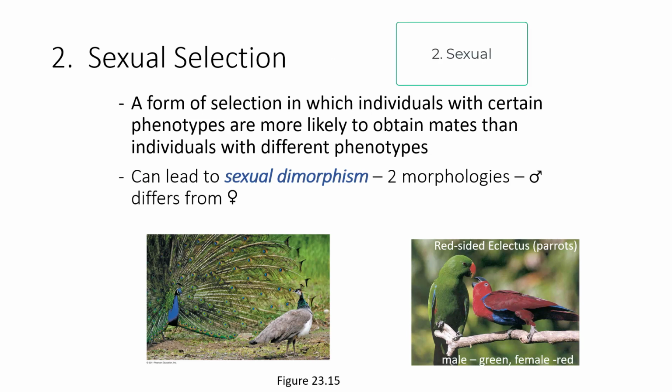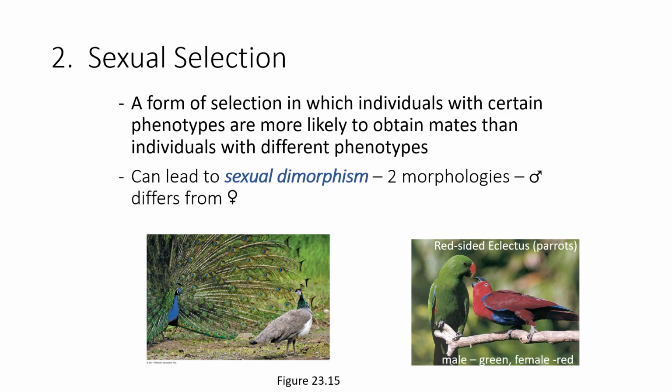Next is sexual selection. This is a form of selection in which individuals with certain phenotypes are more likely to obtain mates than individuals with different phenotypes. And this can lead to sexual dimorphism, which is where species can have different looks for male and female. So we see here the peacock is a great example of sexual dimorphism. The peacocks with the largest tails are the ones that will attract the most peahens and thus have the highest fitness. They will have the most offspring.